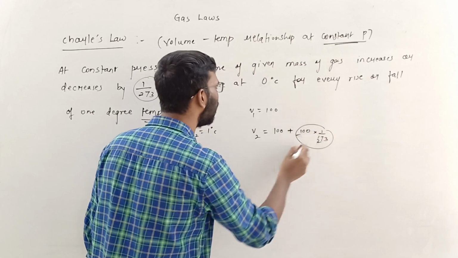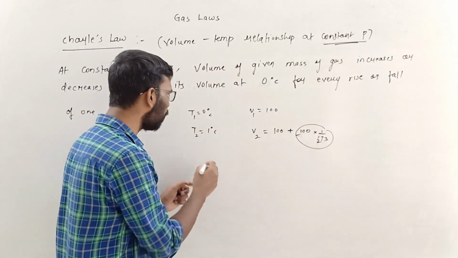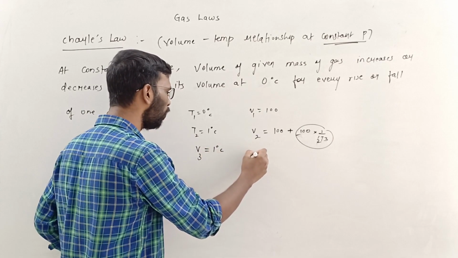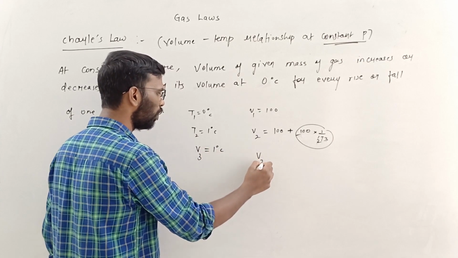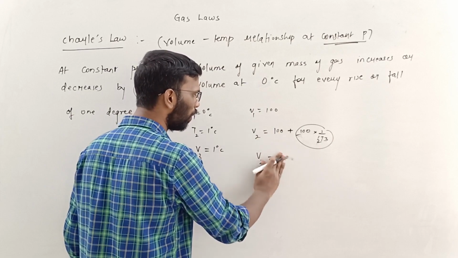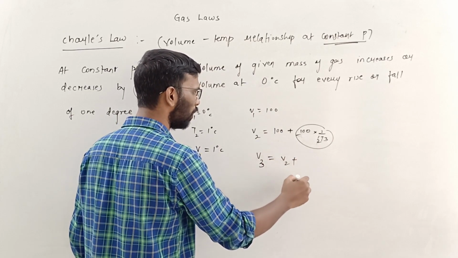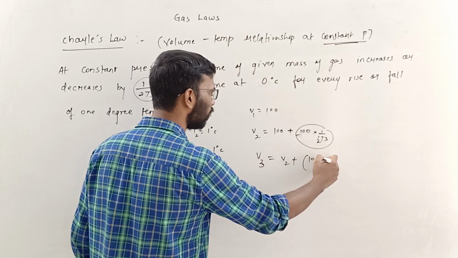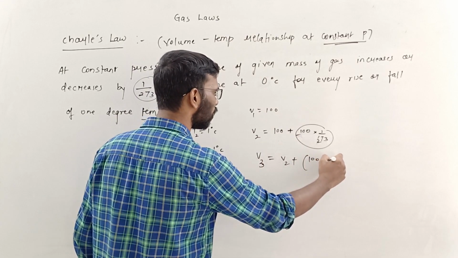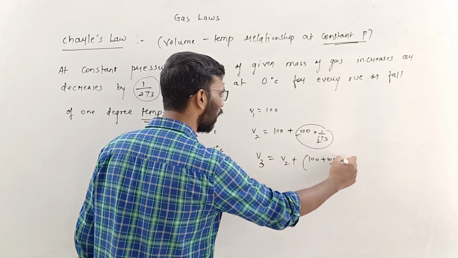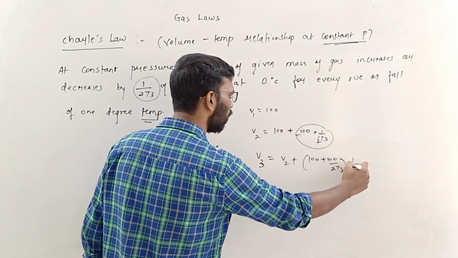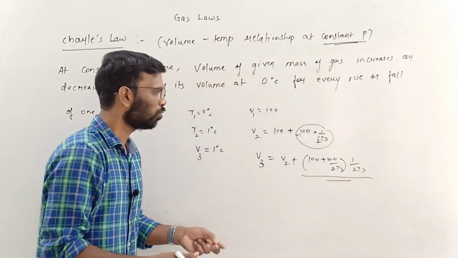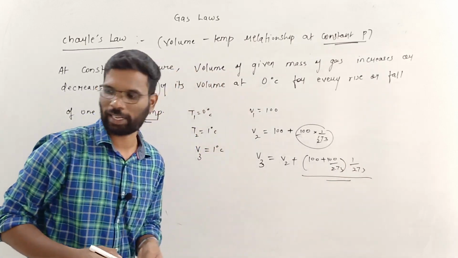So this will be the increase in the volume. Now you increase the temperature, V3, by 1 more degree. What will be V3? V3 will be V2 plus... what was V2? V2 was this 100 plus 100 by 273. I am writing by 273. This will be V3, right? So then it is going to increase in that sense.